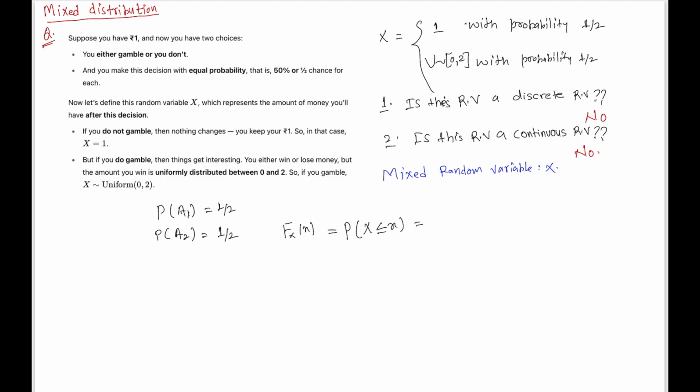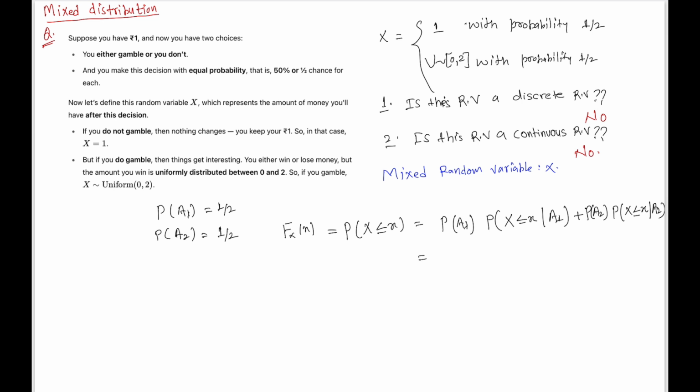So we have two scenarios, right? Maybe the probability that the random variable takes the value less than or equal to little x under the scenario A1, and we also need to weight this probability with the weight of the corresponding scenario. Or we have this other scenario where the random variable x takes the value less than or equal to little x under scenario A2, and we also need to weight this conditional probability with the probability of the scenario. This is what the total probability theorem says, right?